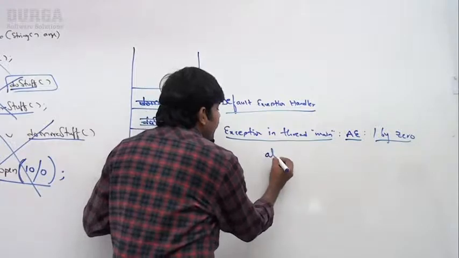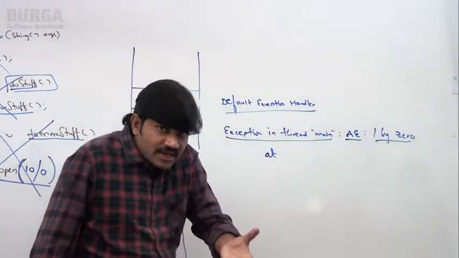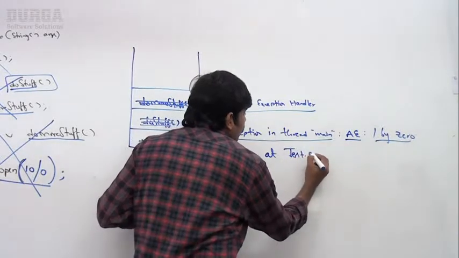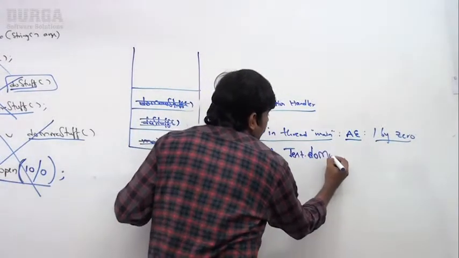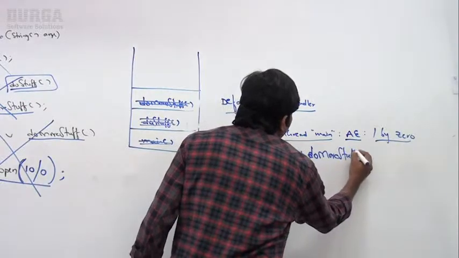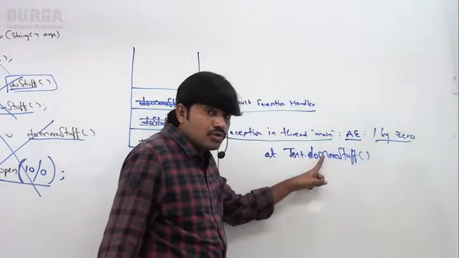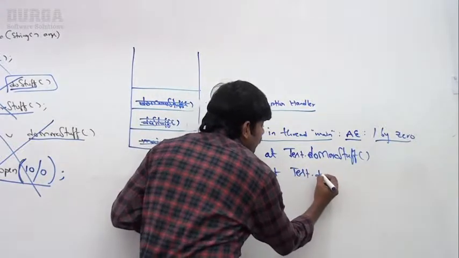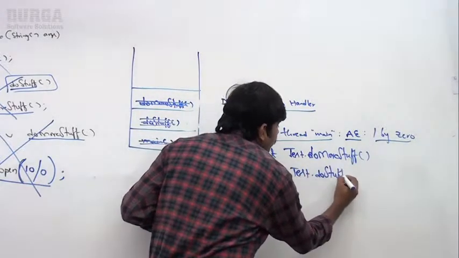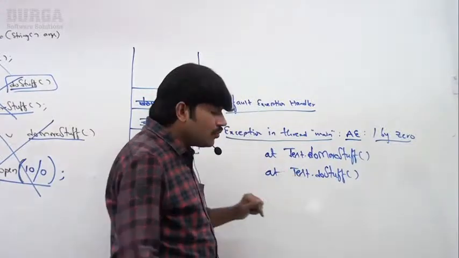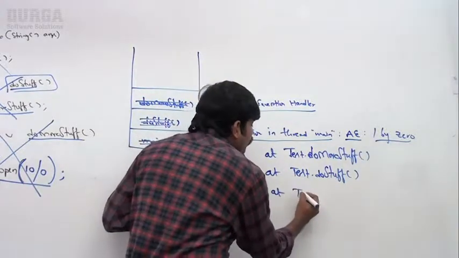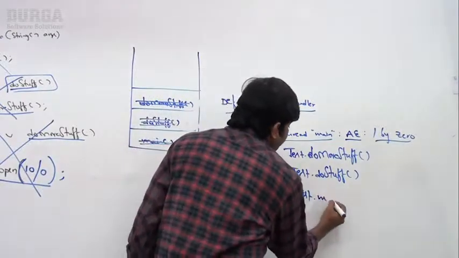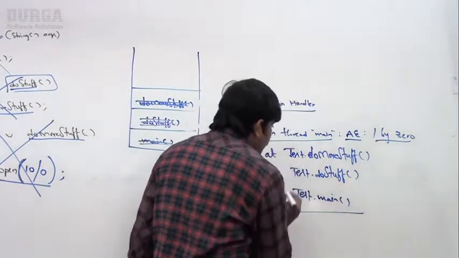Next, what is the stack trace? At Test.doMoreStuff. This do more stuff is called by Test.doStuff. Do stuff is called by Test.main. Are you getting? Do stuff is called by main.